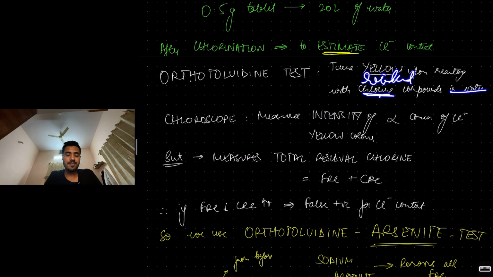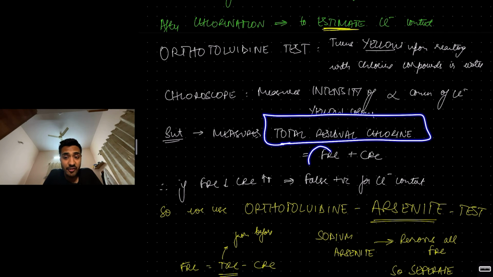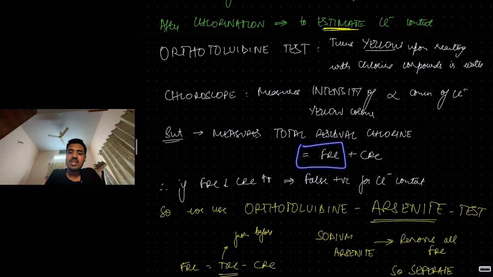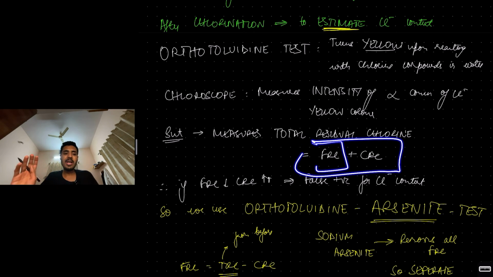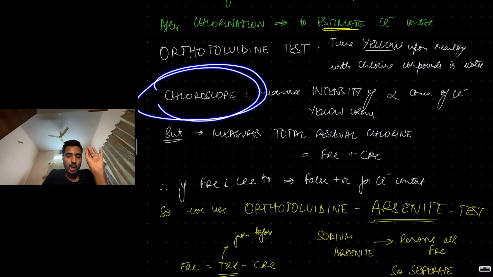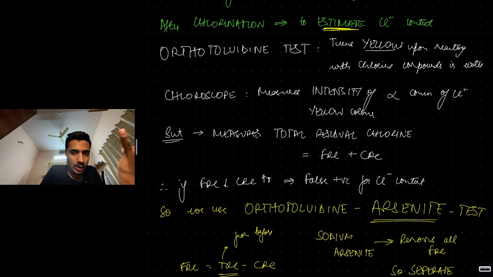But it measures total residual chlorine, not just free residual chlorine, but also combined residual chlorine. Now, for us, what's important is FRC, but it is telling you both FRC and CRC, not separately. It's telling you the combined value, FRC plus CRC, both together. So, it turns yellow upon reacting with this. Using a chloroscope, when I measure the intensity of this yellow color, the more the intensity of the yellow color, the more the concentration of chlorine.